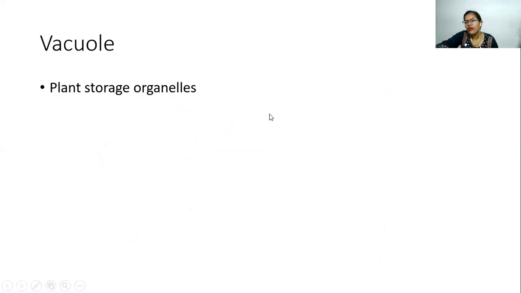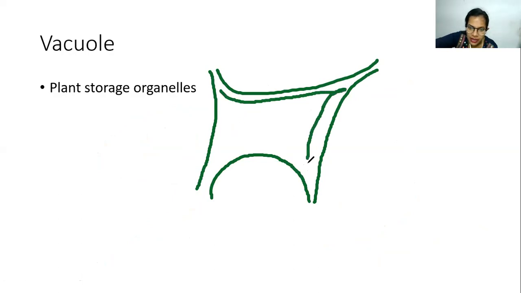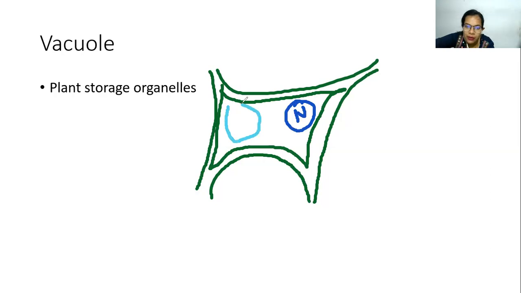Then we have got the vacuole. So vacuole acts as the storage organelle in the case of plants. So if you remember the structure of the plant cell, it is something like this. So this is the cell wall. Then you have got the cell membrane. Okay. Then you have, of course, the nucleus, and so many other organelles are there. But in the case of plant, you also have a big vacuole. So what is the function? It helps in the storage of molecules.